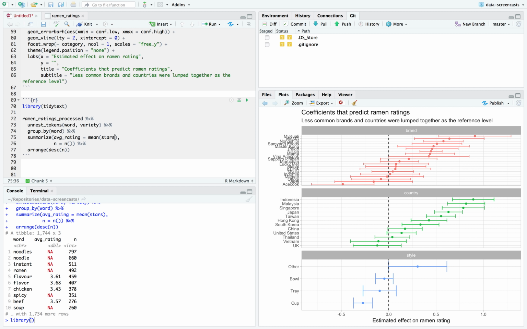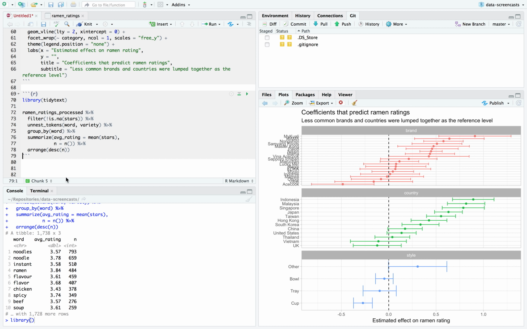Should probably filter, not isn't a stars before there. Yeah, so we can see in general ones that have chicken are lower rated, and ones that have spicy, especially the word ramen, have a higher average rating. Now we haven't distinguished this from these other factors.